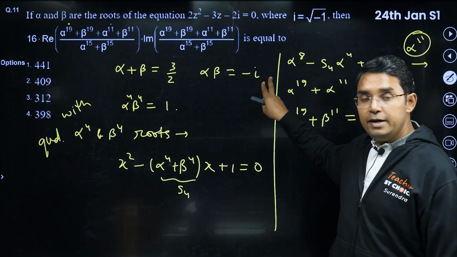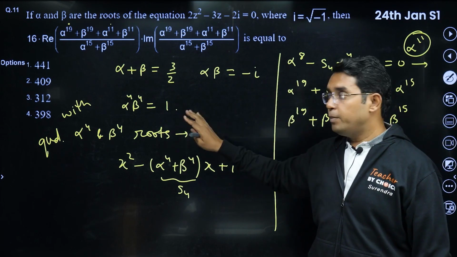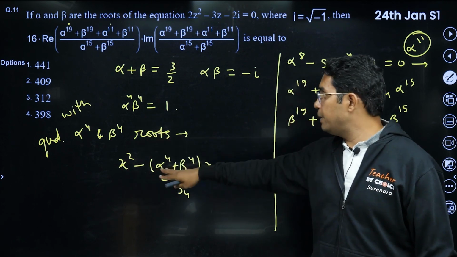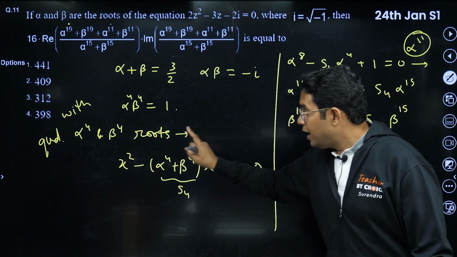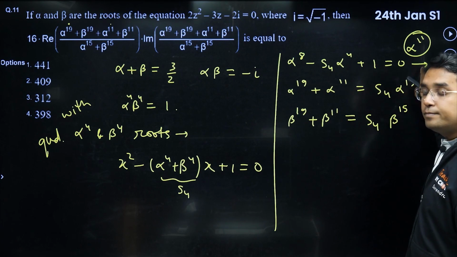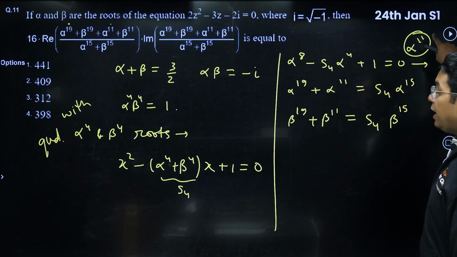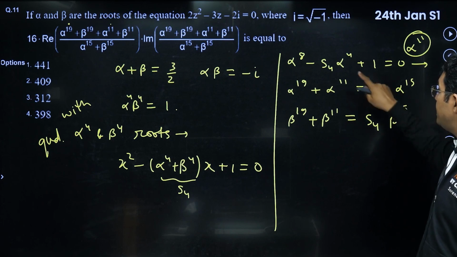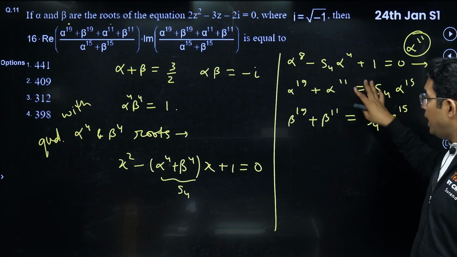What I did: alpha beta is minus iota, so alpha power 4 beta power 4 will be 1. Now a quadratic with roots alpha power 4 and beta power 4 will look like this. Alpha power 4 should satisfy it, so if I multiply by alpha power 11 in this relation, I get alpha power 19 plus alpha power 11 is equal to S4 alpha power 15, and likewise for beta.